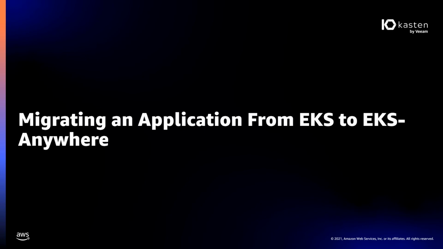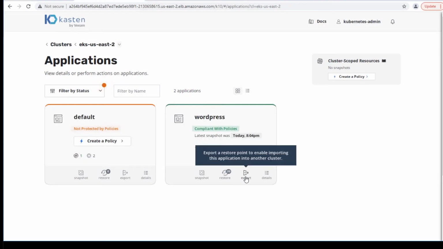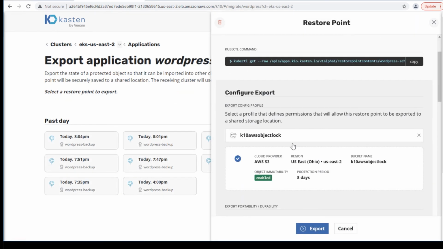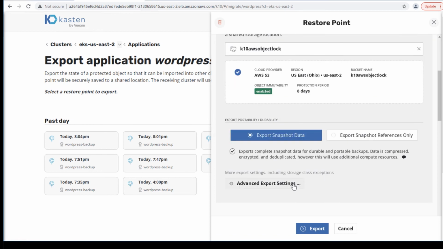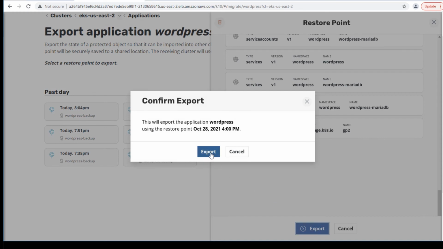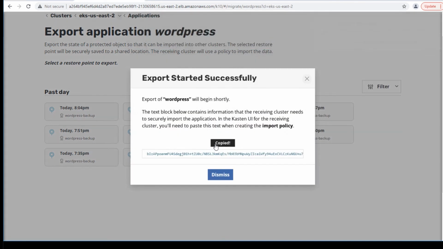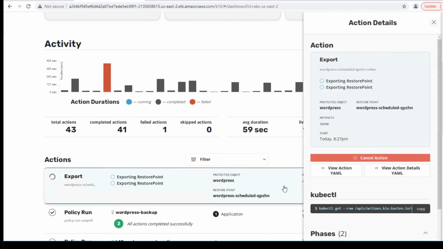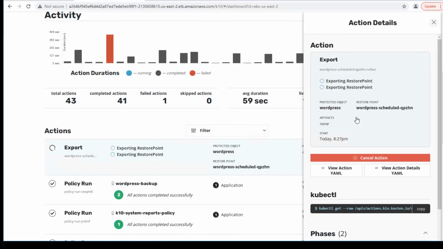And finally, we want to migrate this WordPress application from our US East 2 cluster over to our EKS Anywhere cluster using the process of exporting an application and importing an application. We're going to create an export policy for WordPress. We're going to copy our import policy code and watch as Kasten K10 prepares WordPress for import into a secondary cluster.